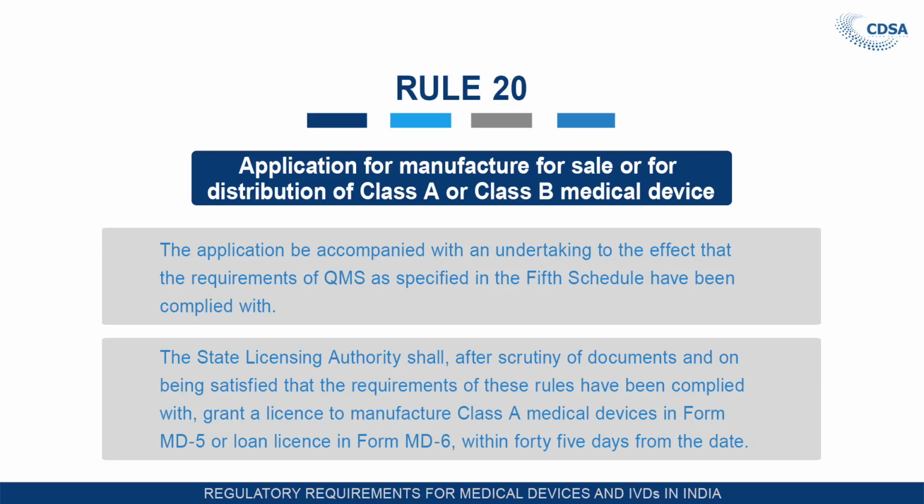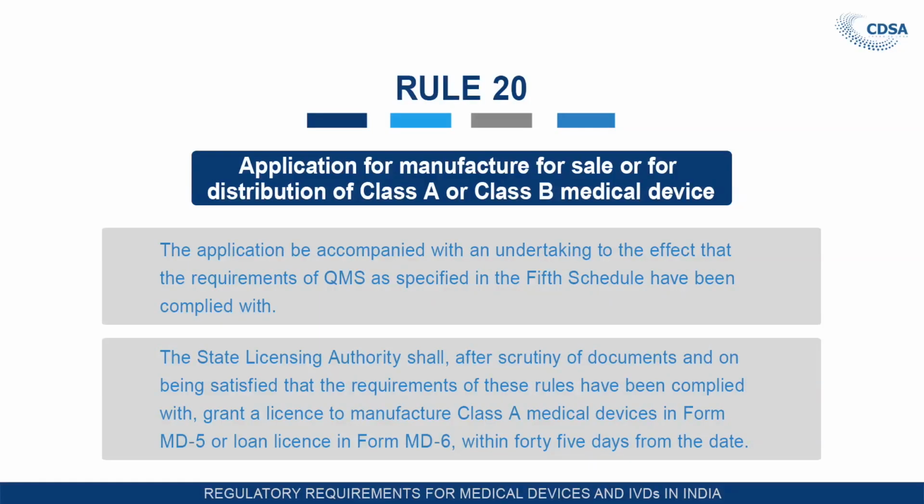The applicant has to submit this undertaking that they are fulfilling the requirement of quality management system as specified in the fifth schedule. The state licensing authority, who is responsible for grant of manufacturing license, reviews the applications, and after being satisfied the requirement under these rules, they will grant the license to manufacture class A medical devices in MD5 or loan license in MD6 within 40 days from the date of receipt of the application.